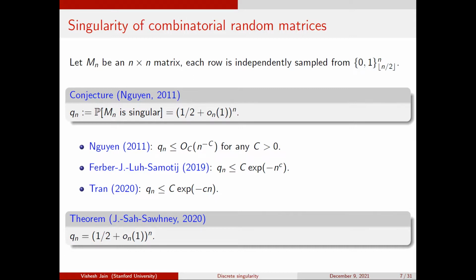Just a quick question here. Do you get the same thing if you take a k slice? Yeah, it works for a k slice. So n over 2 can be replaced by np, where p is between 0 and 1 and p is fixed. Absolutely. You can also prove versions where p goes to 0 with n, or p goes to 1 with n, but then you have to do a little bit more work. Personally, I have not verified that. But n over 2 is just for simplicity.